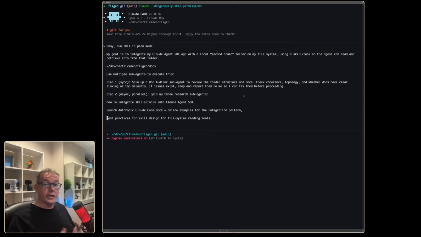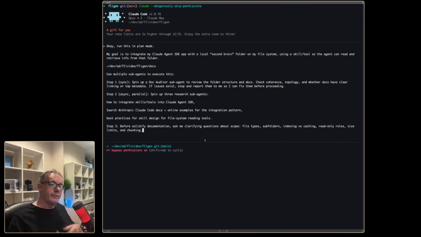We'll ask it to search the Anthropic Claude code documentation. I'm being quite specific here because I'm hoping it'll use the internal tool to do that, but it can also use online examples. We're just looking for integration patterns at this stage, and we've got a little bit of information in the best practices for a skill design that's just reading from the file system. We'll just make sure that before it solidifies the documentation, we have clarifying questions being asked around whether we want to have indexing like the folder structure and file structure, or whether we want to have content coming through.